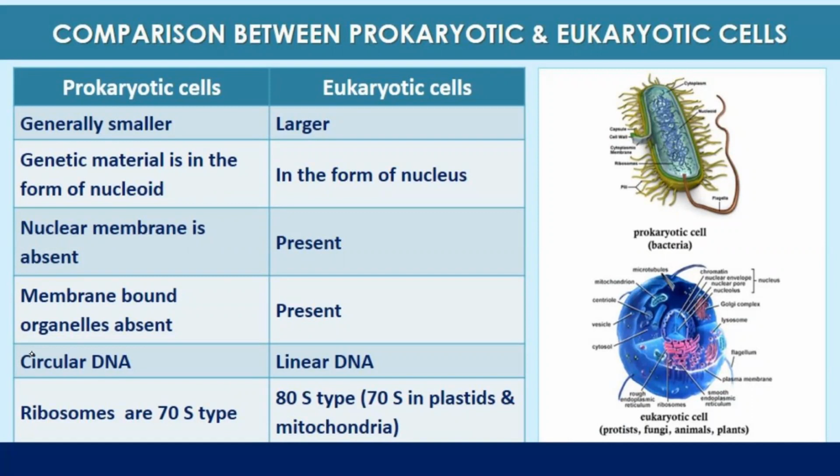The DNA present in prokaryotes is circular, whereas in eukaryotes the shape of DNA is linear. The 70S type of ribosome is present in prokaryotes, whereas in eukaryotes the ribosome is 80S in the cytoplasm, but 70S is present in plastids and mitochondria.